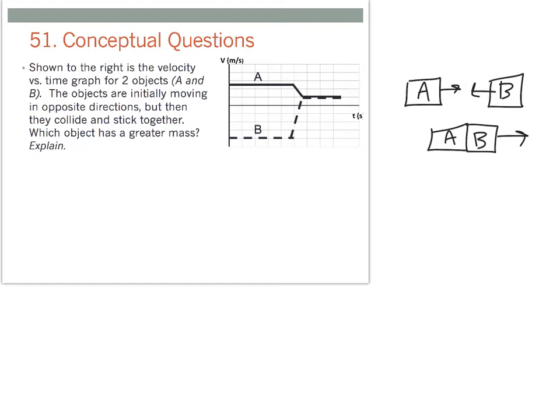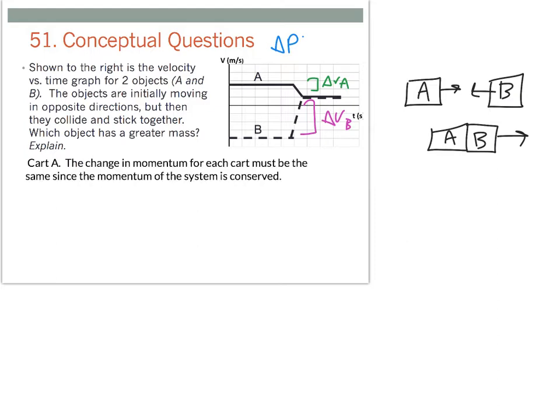The answer here is going to be cart A, and there's a few different ways of thinking about it, but I think the easiest way is to think about, first of all, the change in velocity of each cart. So if we look at cart A, that's the change in velocity of cart A. Cart B clearly has a much greater change in velocity. Now, knowing that the momentum of the system is going to be conserved, that means the change in momentum of each cart has to be the same. So, if A has a much smaller change in velocity than B, A must have a greater mass.